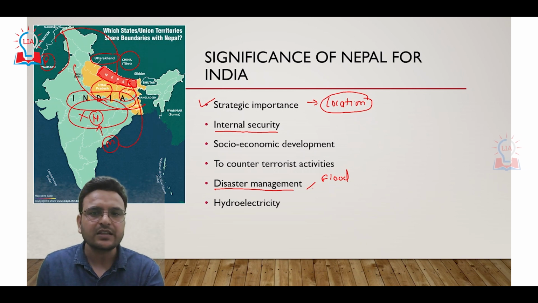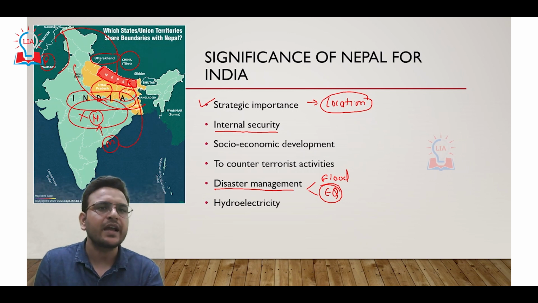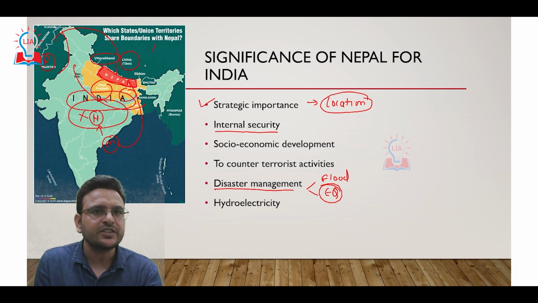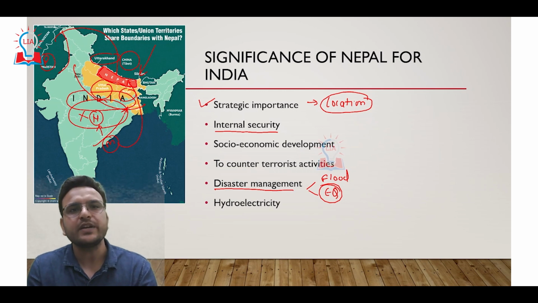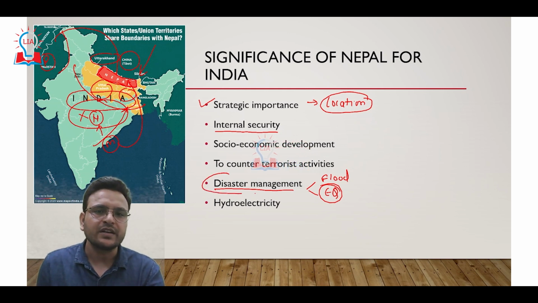Second thing is earthquake. For earthquake also, Nepal becomes very important, because Nepal and northern India come in the transition zone, the boundary of the Indian plate and the Eurasian plate. So if both countries are cooperating with each other, they can address the issues of disasters.